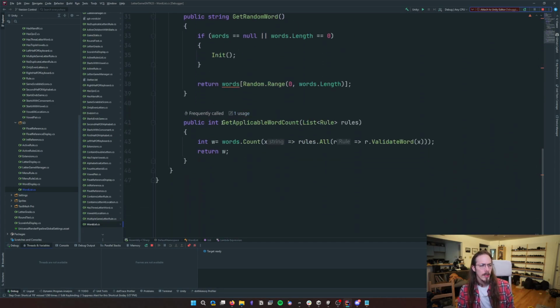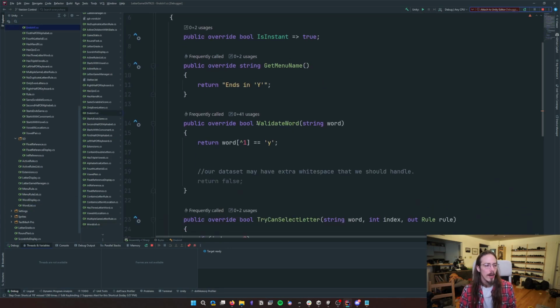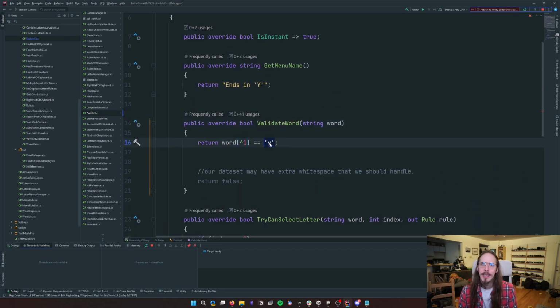And another place LINQ is used is in the main, big, important function that goes through every single word and counts how many of them satisfy the rules we have chosen. Those rules get passed into here. Those rules have a function called ValidateWord. Let's say the ends-in-a-Y rule: ValidateWord just gets the last character and checks if it's y. And we converted to lowercase, so I only need to check the lowercase y.